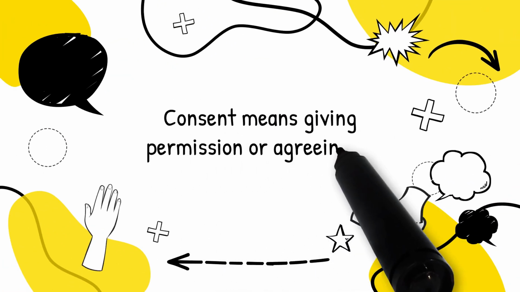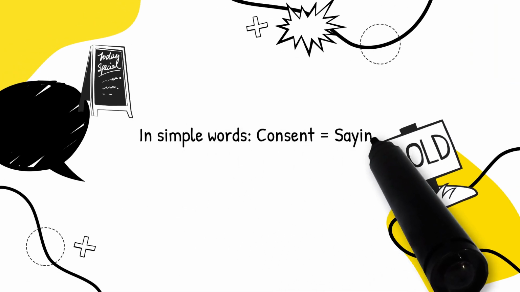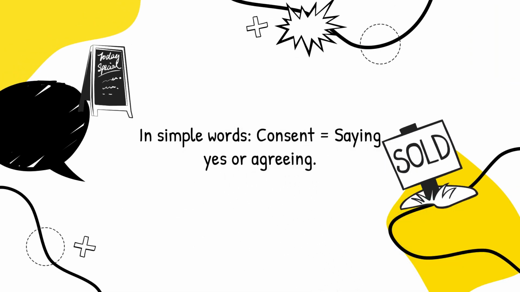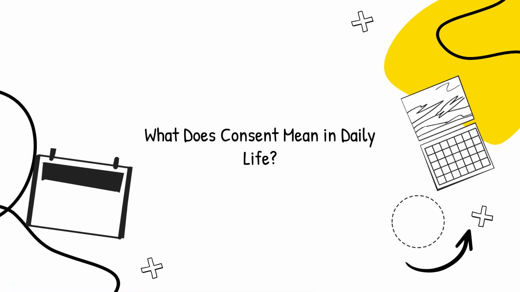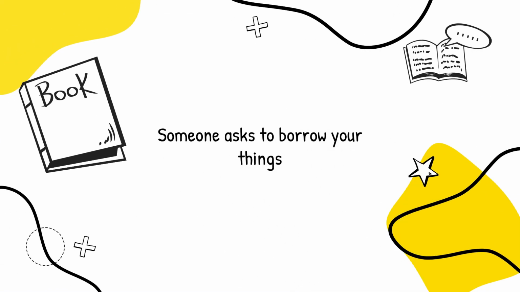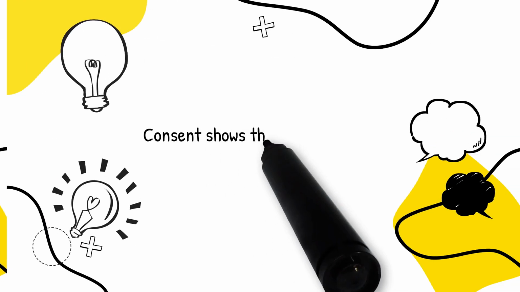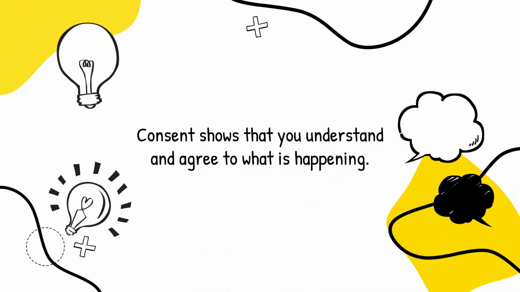Consent means giving permission or agreeing to something. In simple words, consent equals saying yes or agreeing. What does consent mean in daily life? Consent is needed when someone asks to borrow your things, people make agreements, or you agree to do something. Consent shows that you understand and agree to what is happening.